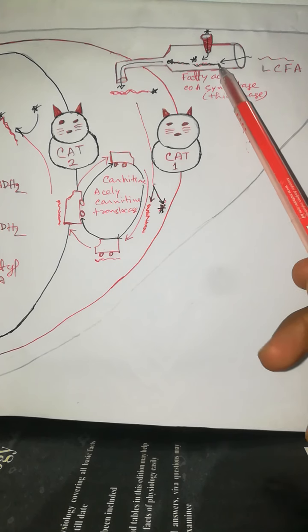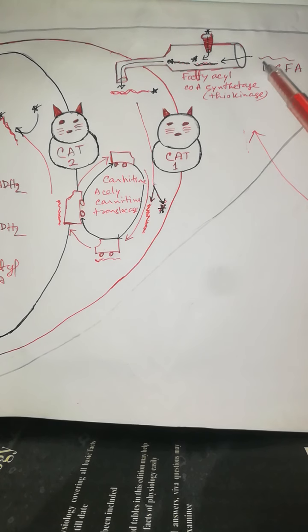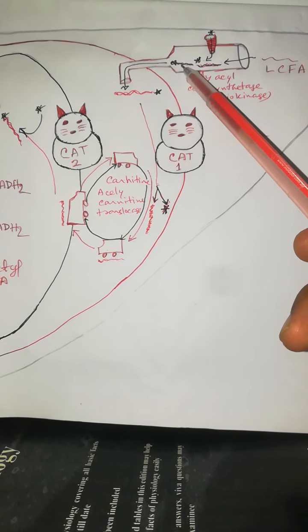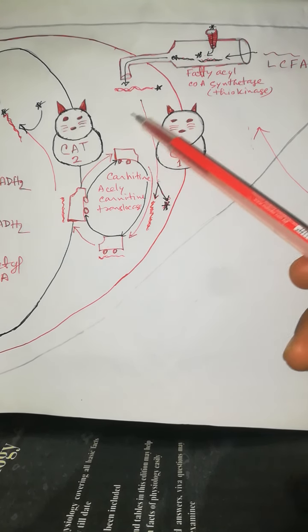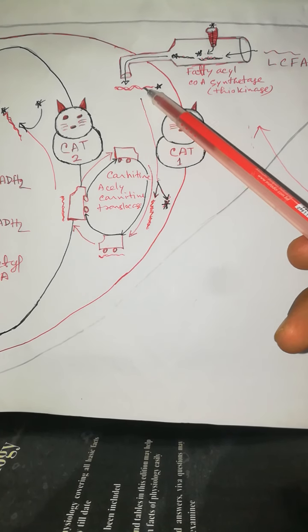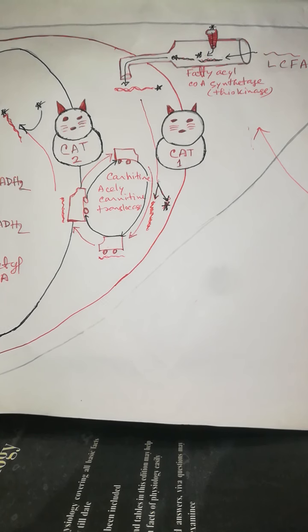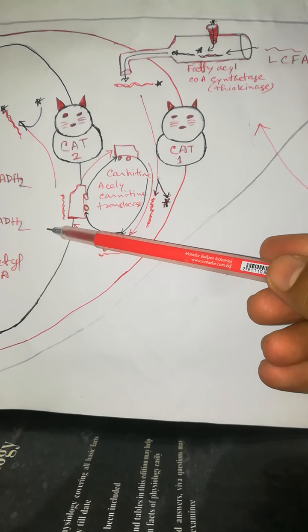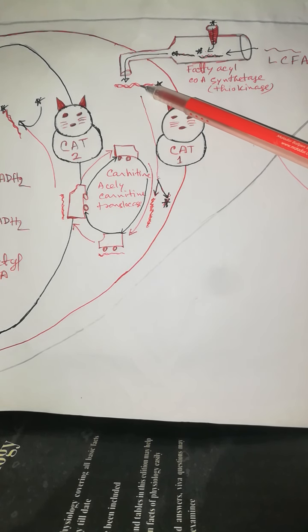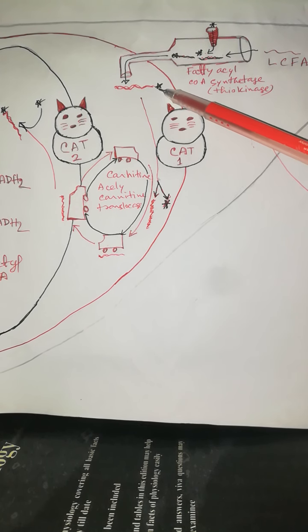So by the help of fatty acyl CoA synthetase or thiokinase enzyme, long chain fatty acid is added with the CoA group. So now here long chain fatty acid with CoA comes into the intermembrane space of the mitochondria. Red marking is fatty acid or acyl group, and the black star mark is CoA group. This long chain fatty acid with the CoA cannot enter into the inner mitochondrial membrane. That's why this long chain fatty acid must be separated from CoA.